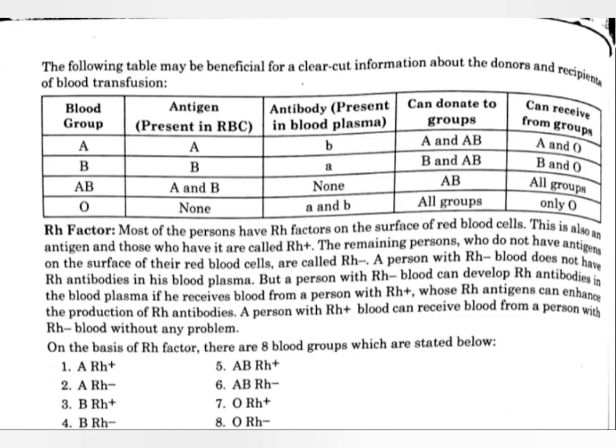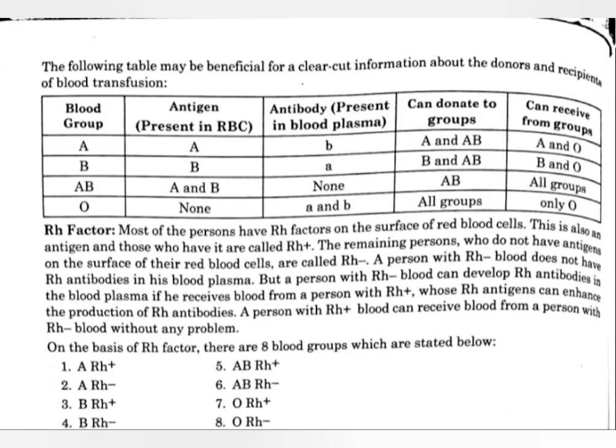Because when the person is receiving blood from the Rh positive individual, the Rh positive individual has Rh antigen in their body, so that antigen will go into the blood of the Rh negative individual and it enhances the development of Rh antibodies in their body.